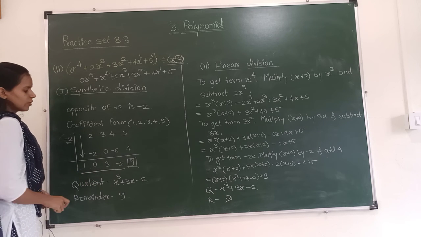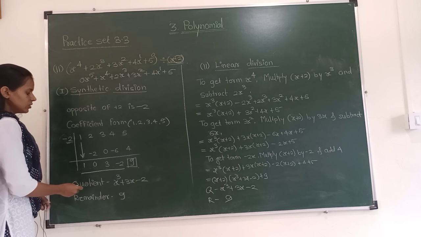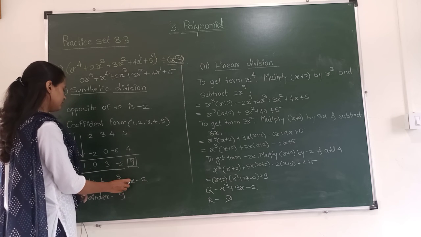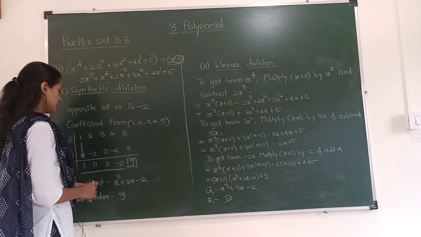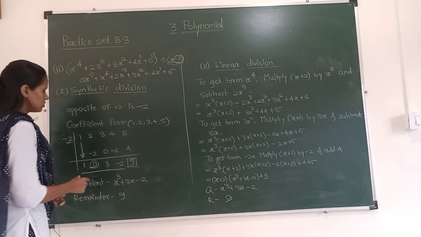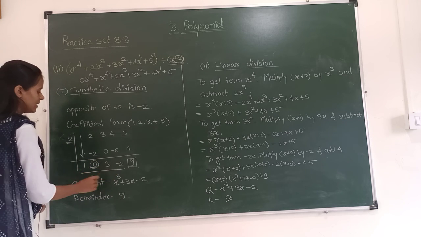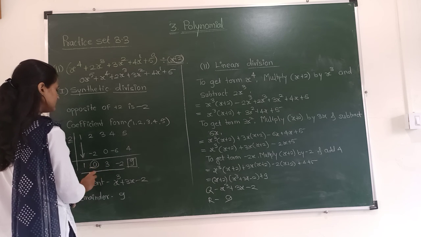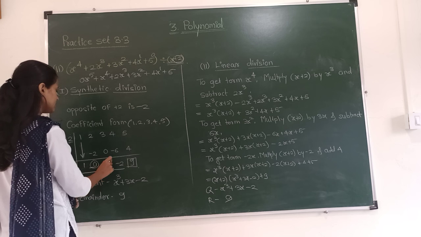This is the coefficient form of the quotient. The quotient will be x power 3. After that 3x minus 2. We are not taking this 0, so 1, 0, 3 and minus 2. How will we write it? The power for the first is 3.